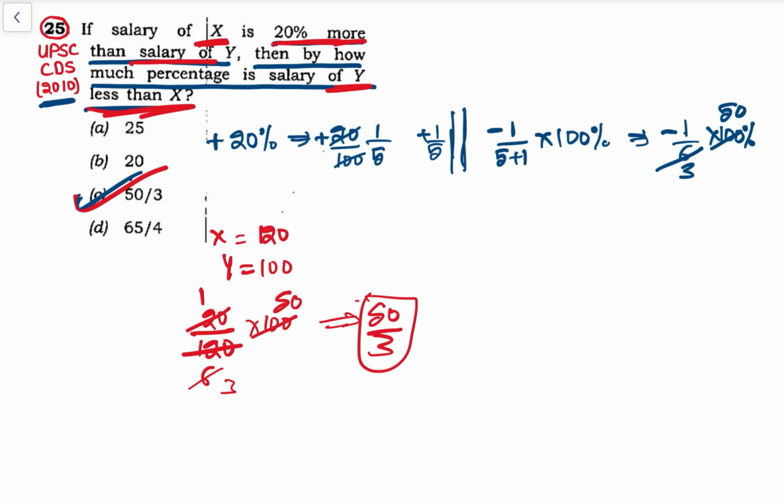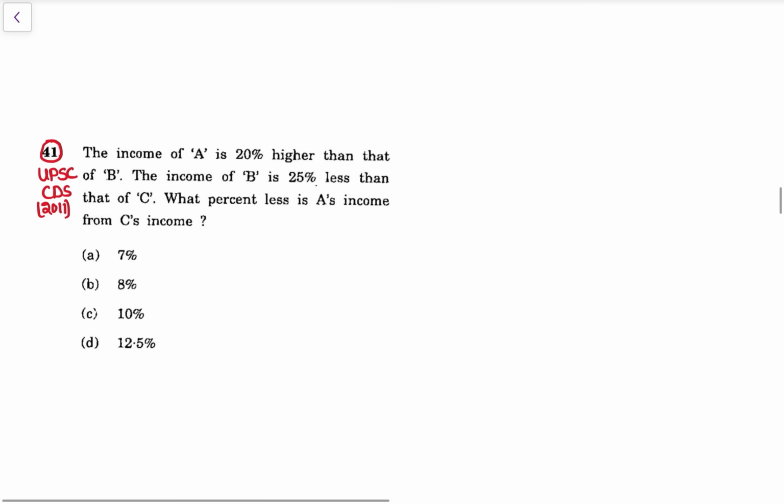Similarly, easy questions. ये भी rule. Now let's do next. Income of A is 20% higher than that of B. The income of B is 25% less than that of C. What percent less is A's income from C's income?